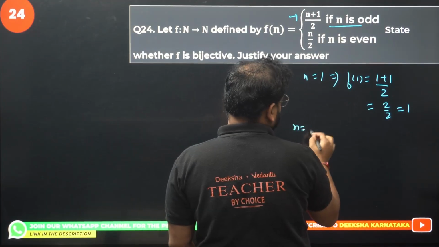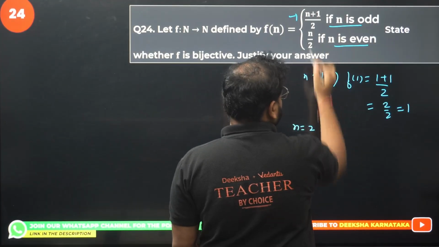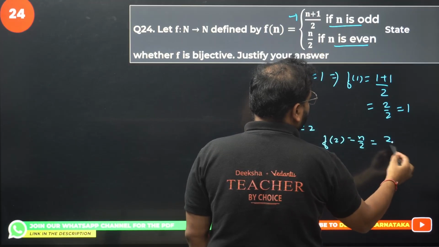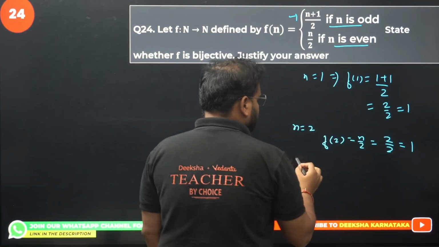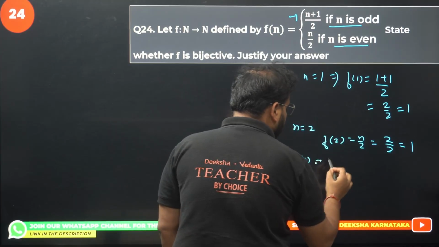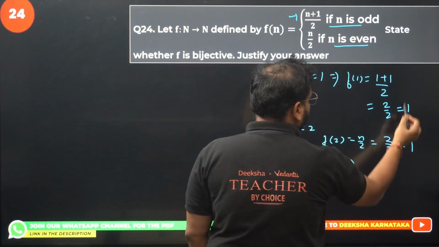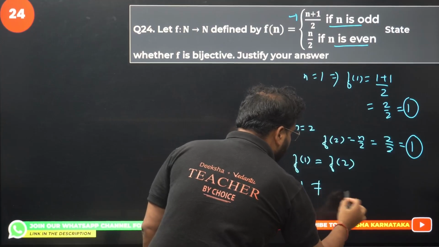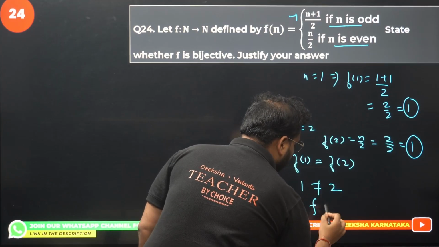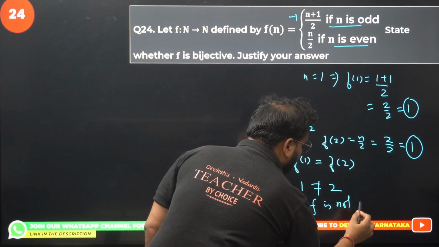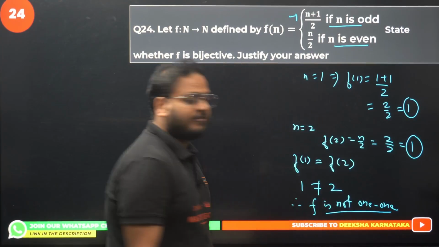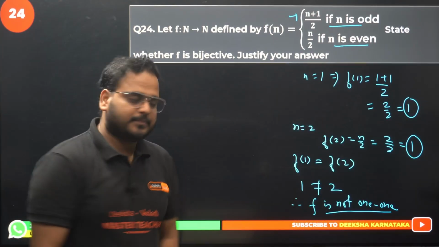Now take n as 2. For even, what is the value of f of 2? It will become n by 2, which will become 2 by 2, again 1. So f of 1 is equal to f of 2. They are both 1. Okay. But 1 is not equal to 2. Therefore, the given function f is not one-one.